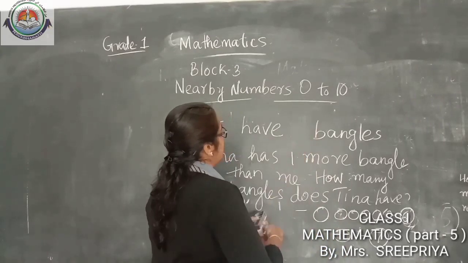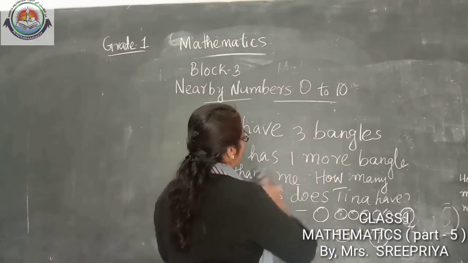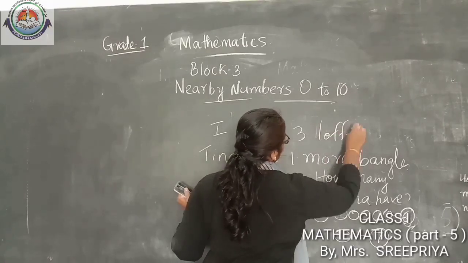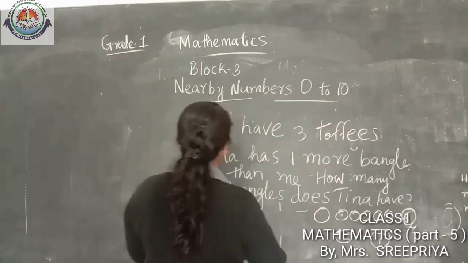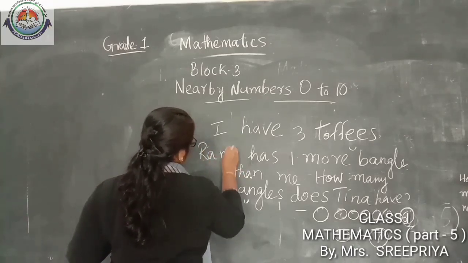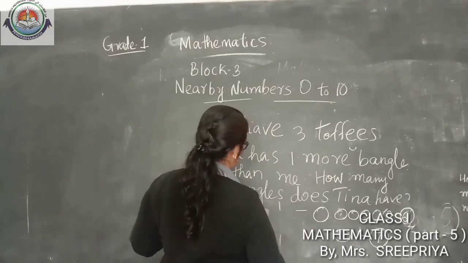We can do one more example. Okay? We'll change. Okay, 3 toffees. Okay? Yes.